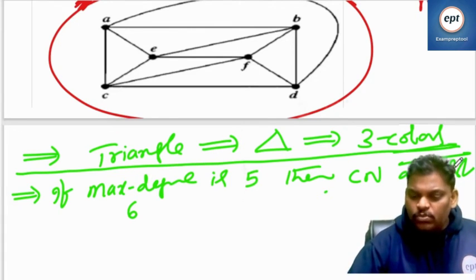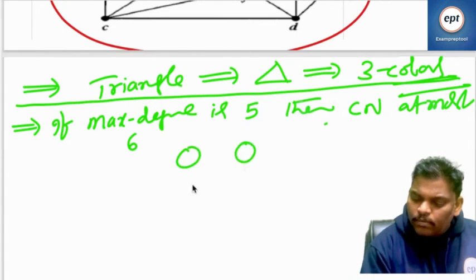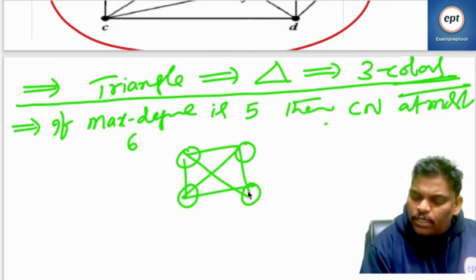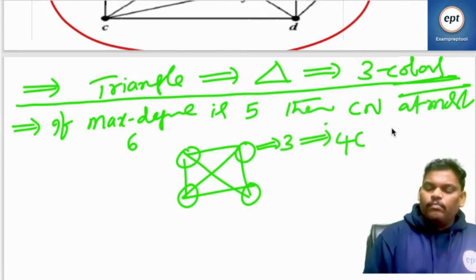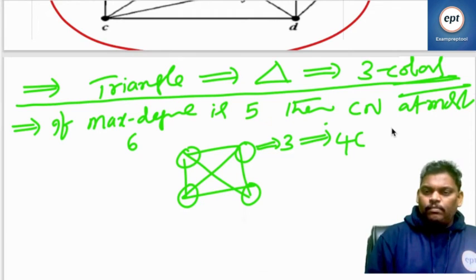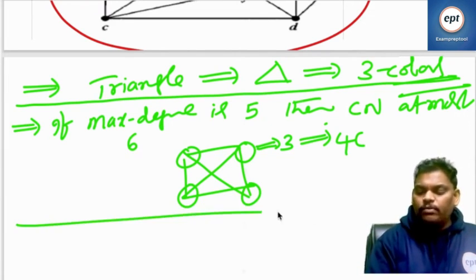If maximum degree is 5, then chromatic number is at most 6. If anyone has a small doubt, can you see this one? 4 vertices are there, a complete graph. 4 vertex complete graph. Maximum degree 3, 4 colors required. Complete graph. If maximum degree is 5, then chromatic number is at most 6. Example also I gave. Check.